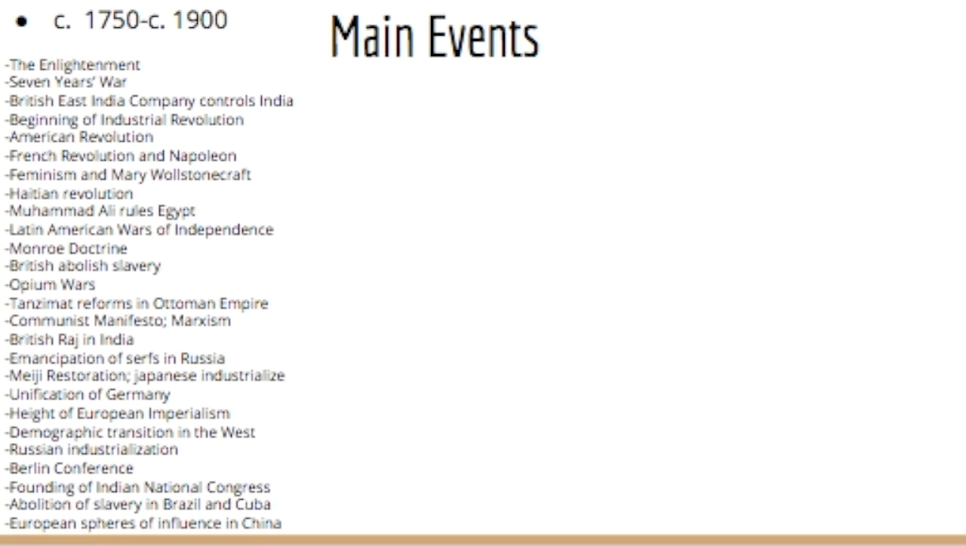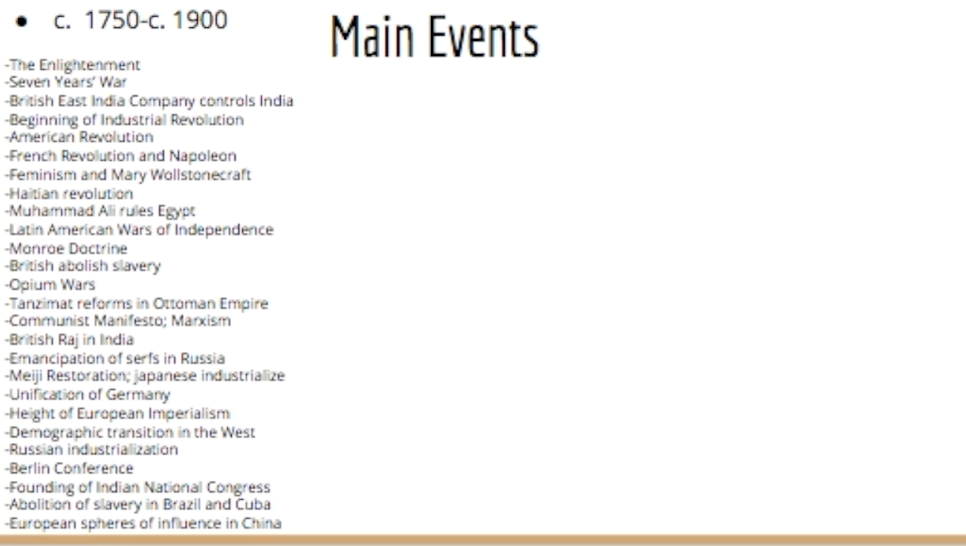From 1750 to 1900, the main events were the Enlightenment, Seven Years' War, British East India Company controls India, beginning of the Industrial Revolution, American Revolution, French Revolution and Napoleon, feminism and Mary Wollstonecraft, Haitian Revolution, Muhammad Ali rules Egypt, Latin American Wars of Independence, Monroe Doctrine, British abolish slavery, Opium Wars,